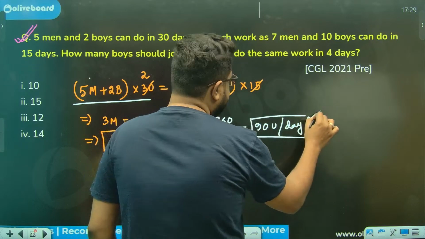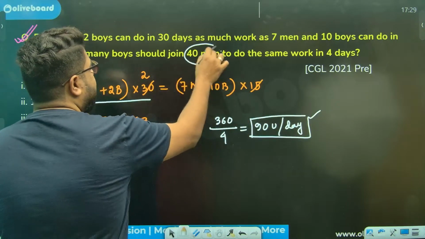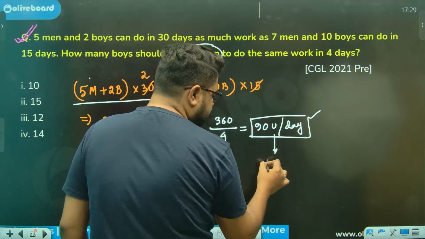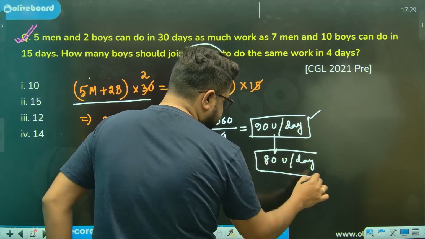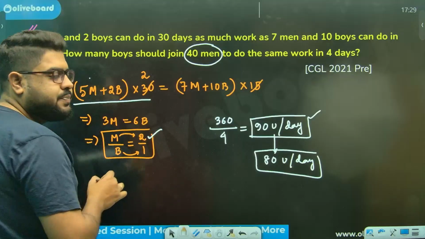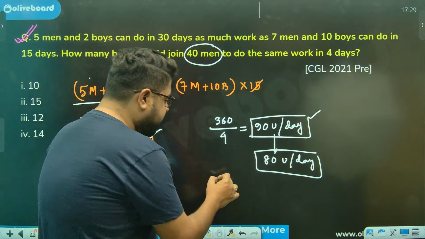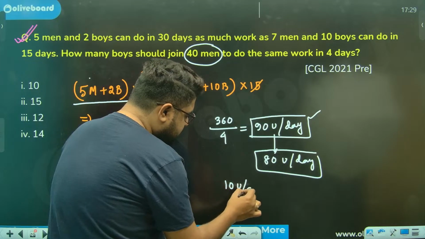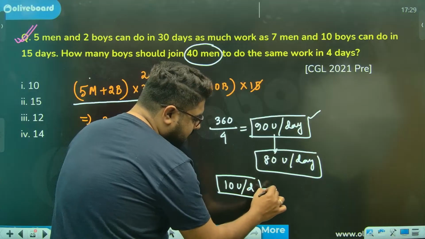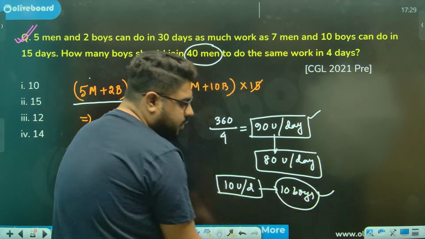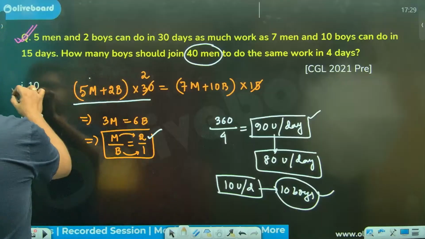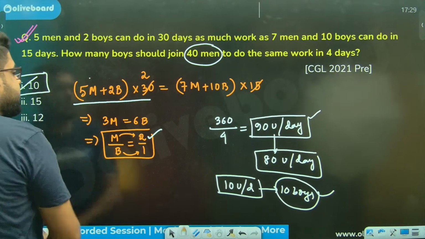90 units, sir. Right? 40 men out of these 90 units will do 80 units a day. Correct? Why? Because every man can do 2 units a day. So remaining will be 10 units a day. A boy can do 1 unit a day. So how many boys? Sir, 10 boys are required. Option number 1 again is the correct answer.